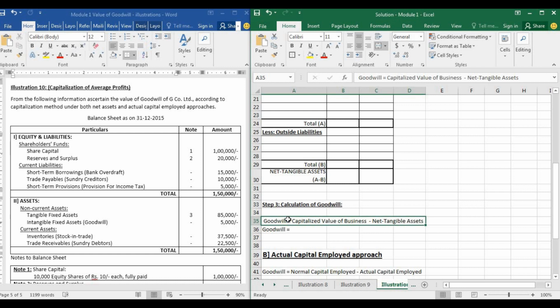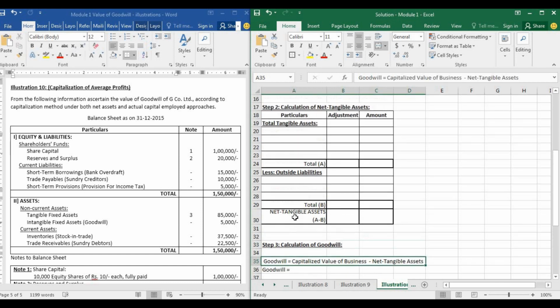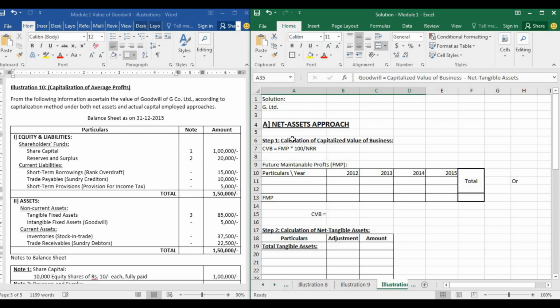Because it is needed for calculation of goodwill. Goodwill is found out by subtracting net tangible assets from capitalized value of business. So that is why we will first find out capitalized value of business, and then we will find out net tangible assets. All right.